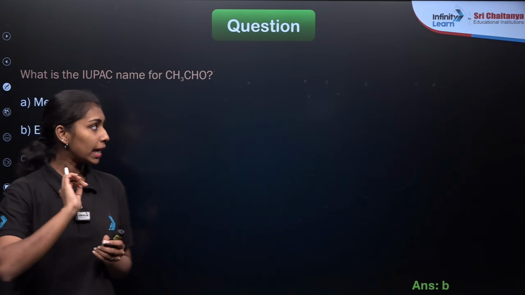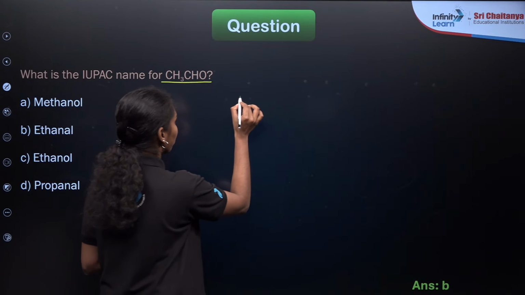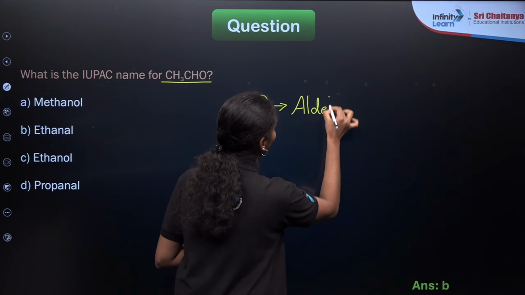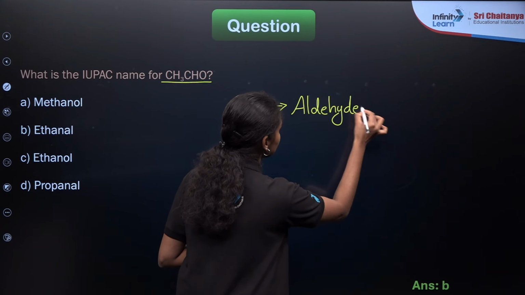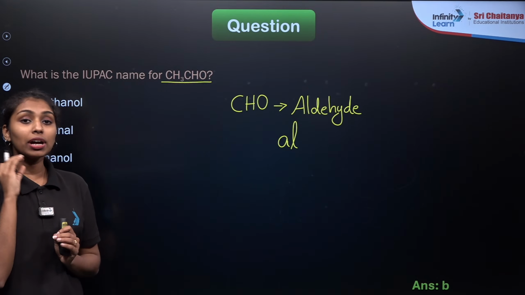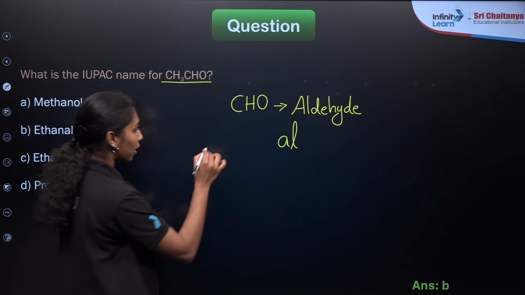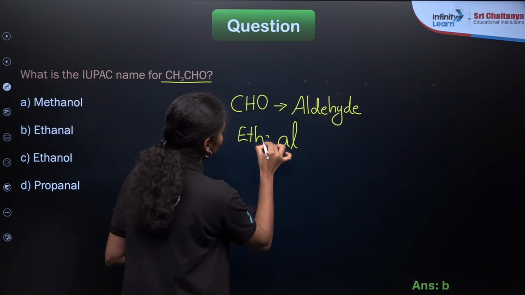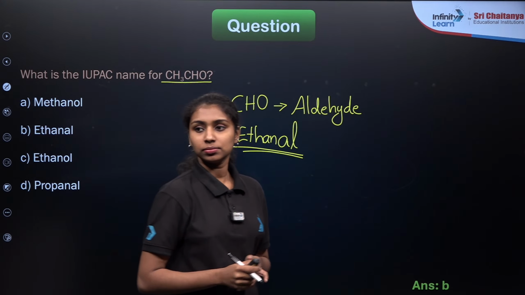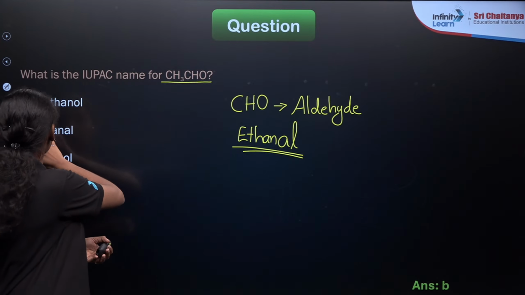So, which is the functional group present here? CHO group, right? This is aldehyde. This functional group is known as the aldehyde. Just like alcohol, if you are having the compound containing CHO as a functional group, the suffix will be AL, right? Instead of OL, it will be AL. Now we need to identify the total number of carbon atoms present in the compound here. So it is 1, 2, right? 2 means word root will be ethane, right? Word root will be eth. So it will be ethanal. Is that clear, everyone? So option B will be the correct answer here.